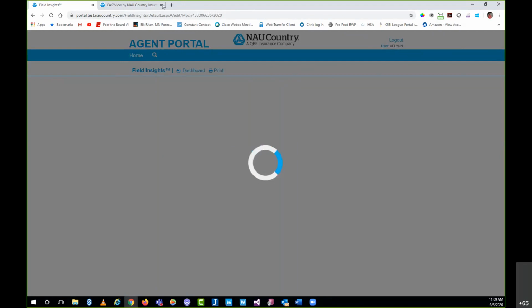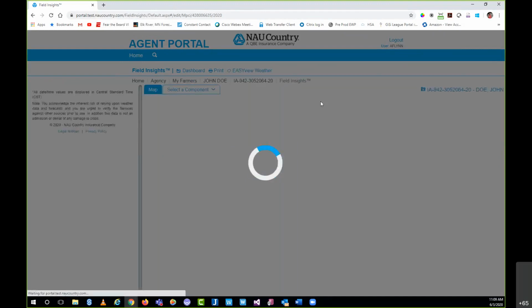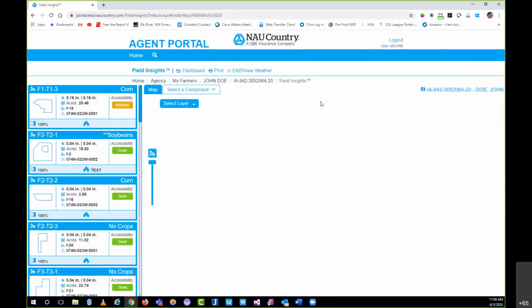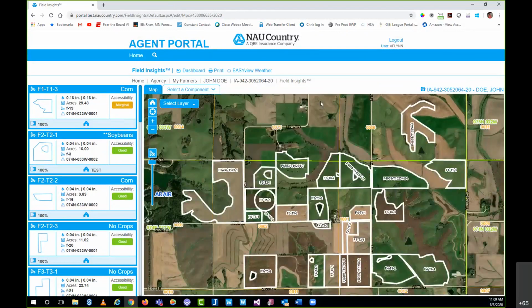This should look very familiar once it's done loading. Let's close this tab to help speed the bandwidth. I am on our test environment, and I'm sure for anyone that's been on my calls in the past, you've heard me make this excuse a few times. I apologize for that. It is what it is, but our test environment is a little slower at times. But here we go. There we now are in Field Insights for a real policy, Mr. John Doe here.